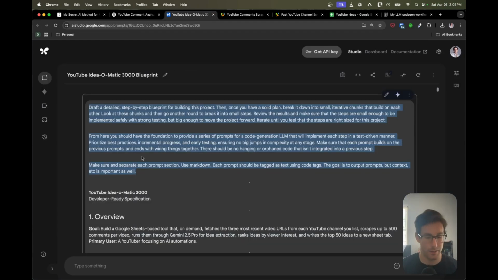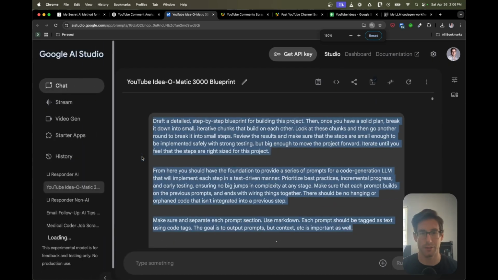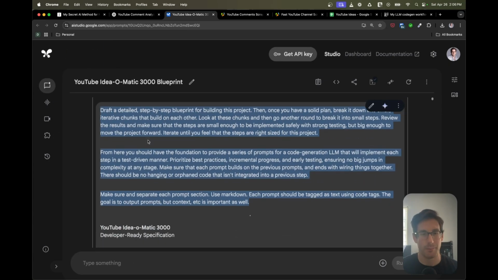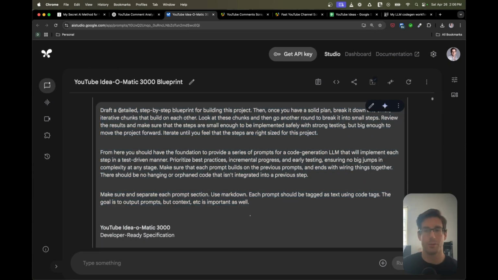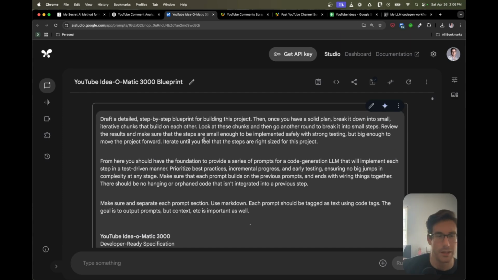So if I go back here, we'll zoom in, even though their UI is really bad. All right, so you can see, I won't read the whole thing, but we'll go through this quickly. We draft a detailed step-by-step blueprint for building this project. Once you have a solid plan, break it down into small iterative chunks that build on each other. Look at these chunks and then go another round to break it into even smaller steps. Review the results and make sure that the steps are small enough to be implemented safely with strong testing, but big enough to move the project forward. Iterate until you feel that the steps are the right size for this project.